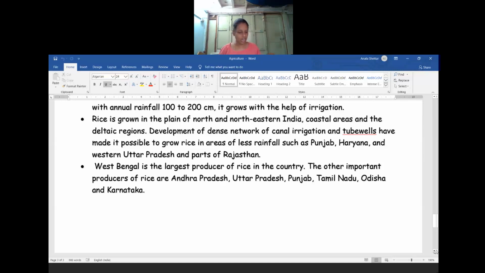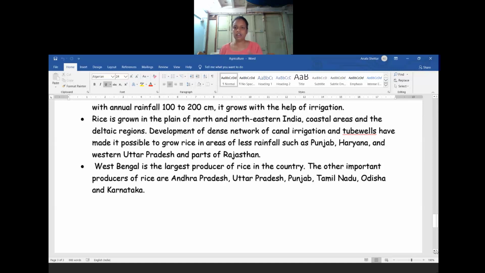In the next session, I am going to discuss wheat, millets, maize, pulses, and afterwards the other food crops and grains, that is sugar cane, oil seeds, tea, coffee, which are the largest producers, and which are the other states producing them, because in each and every place in our country we will see some crops being grown in some parts of the state as well as in our state. There will be two major maps for you for identification as well as marking.